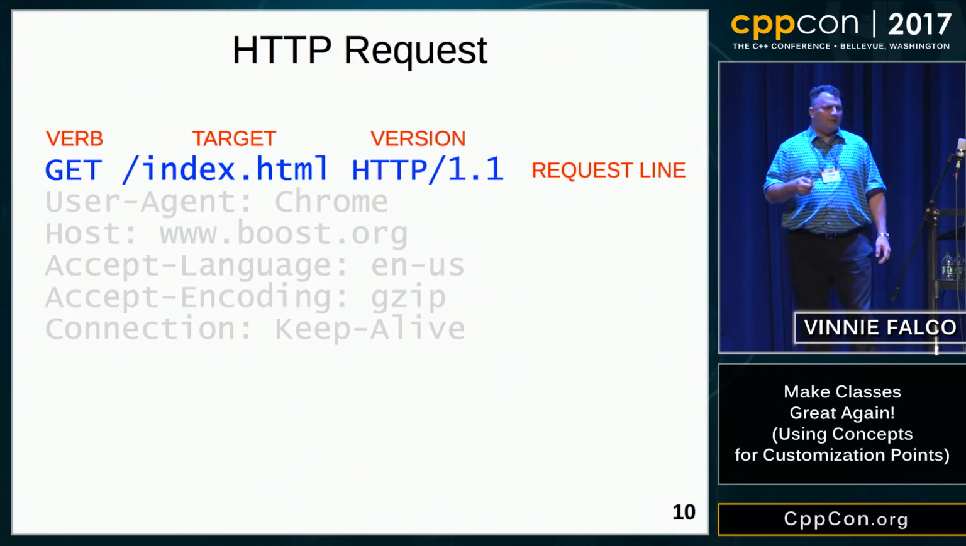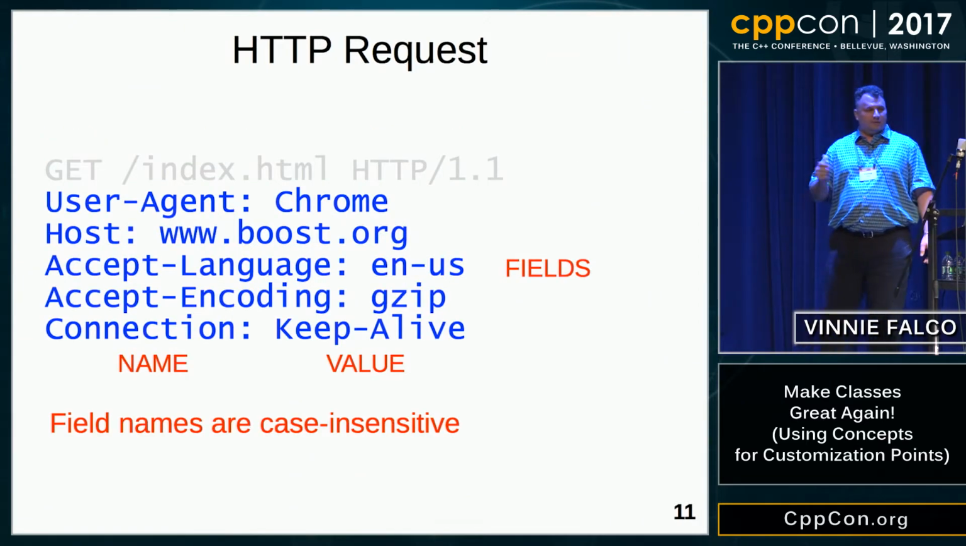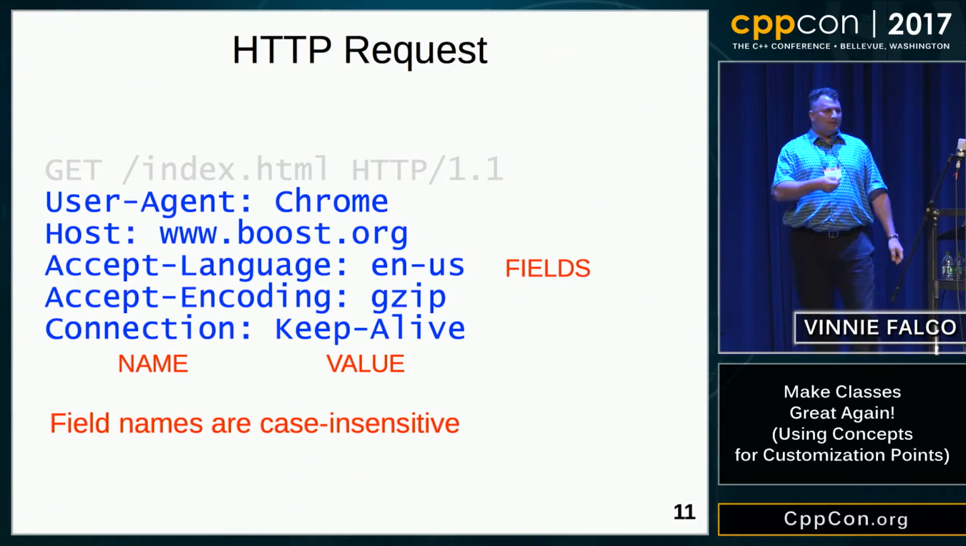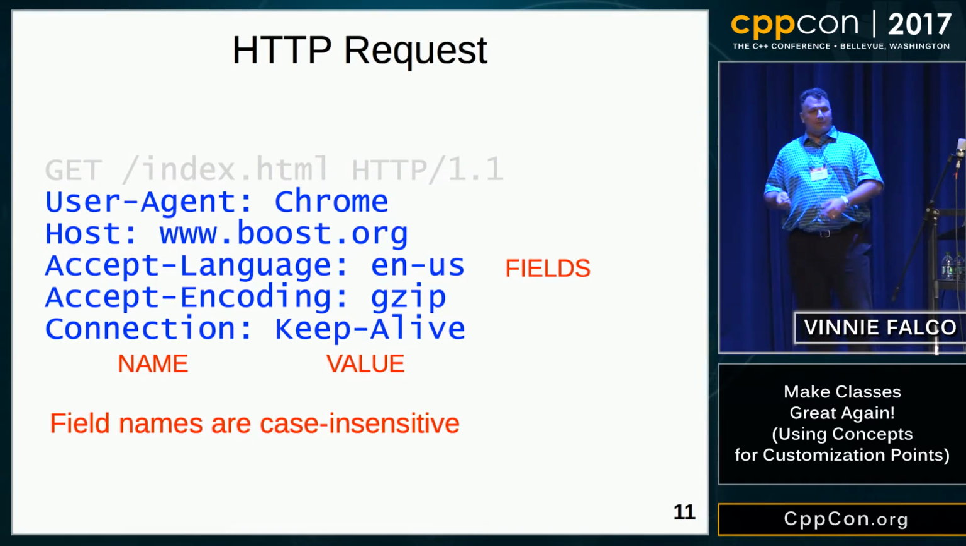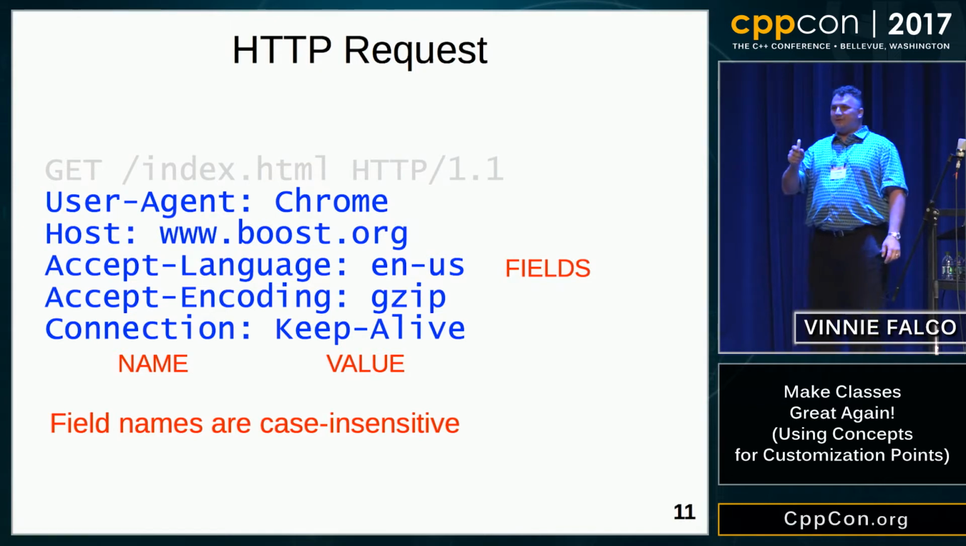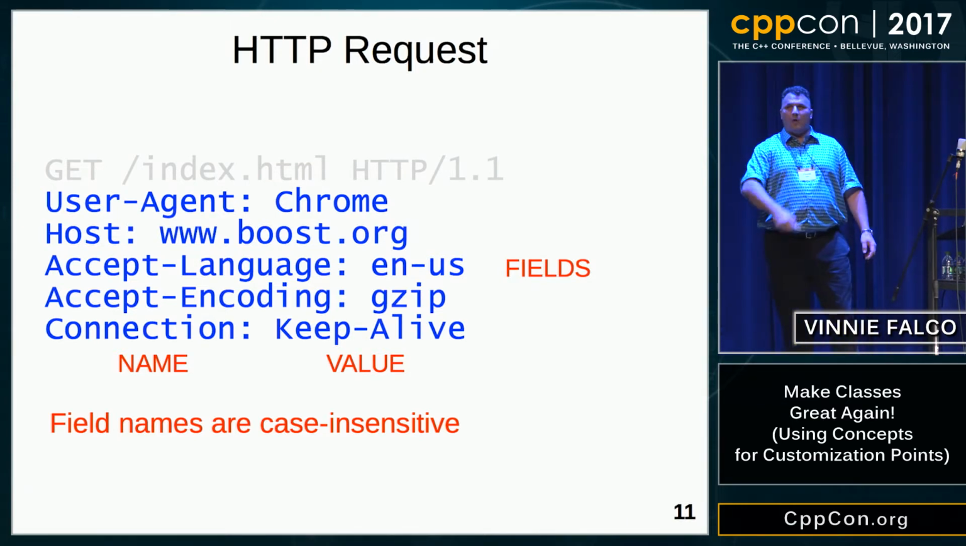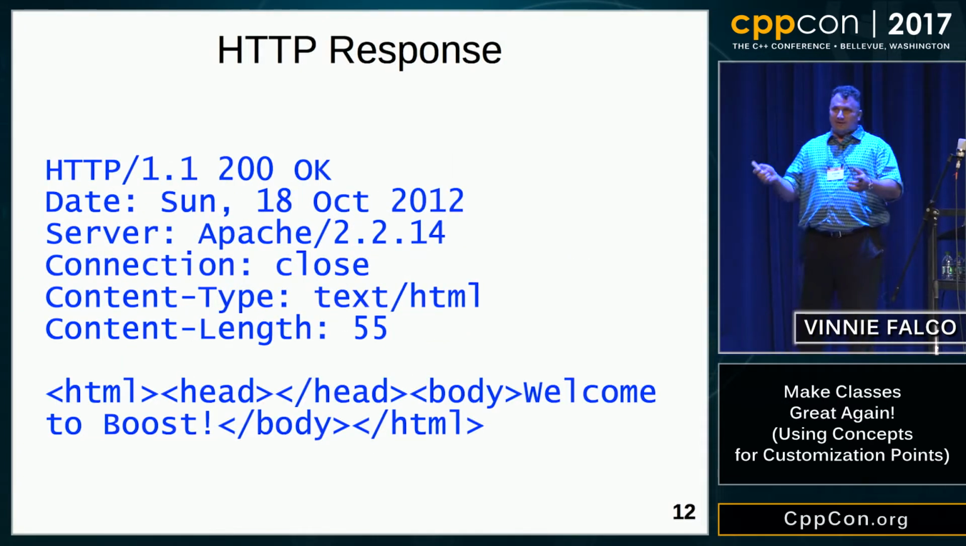After the request line, we have some name-value pairs called fields. And again, it's text. You can see User-Agent is the name, and then there's a colon, and then Chrome is the value. Now, the field names are case insensitive. That's important. We're going to come back to that later. So that's the request. A response looks very similar. Again, it's text.